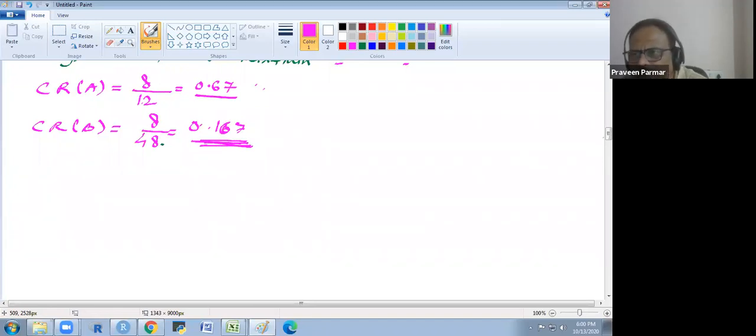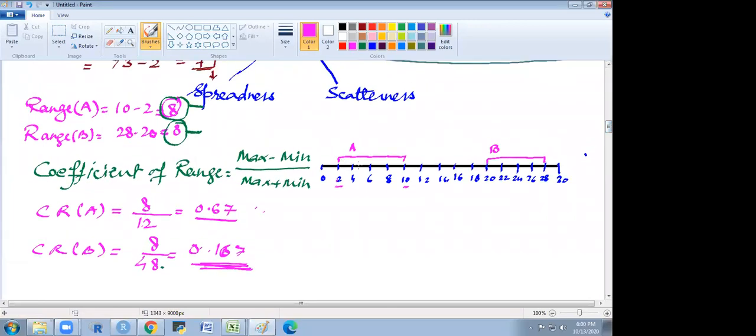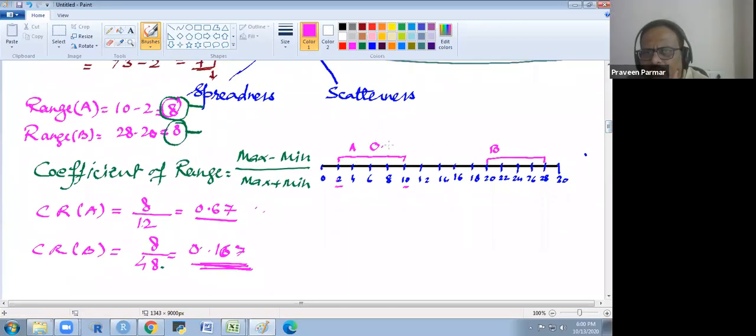So here you see in this data, if the coefficient of range is higher, the value of the data is from the lower value side, the low value data. Here you see we are getting the coefficient 0.167. It is the high value data. The farther you go from the origin, you will get the low value of coefficient of range. Does that make sense to everyone?